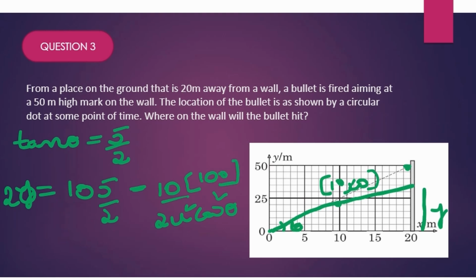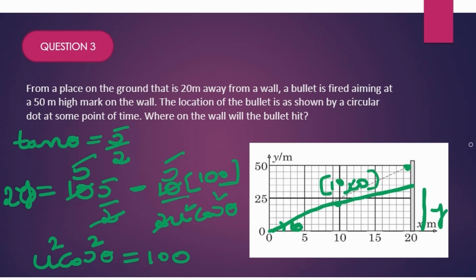times x square, right? X is here 10, 100. So 2 becomes 5, right? Here 2 again 5. And then you have 25 minus 500 over u square cos square theta is equal to 20. So this will be 520 divided by 5. So finally here u square cos square theta becomes 100 if you solve it. If you take LCM and solve it, you will get u square cos square theta as 100. Now that's not the point.